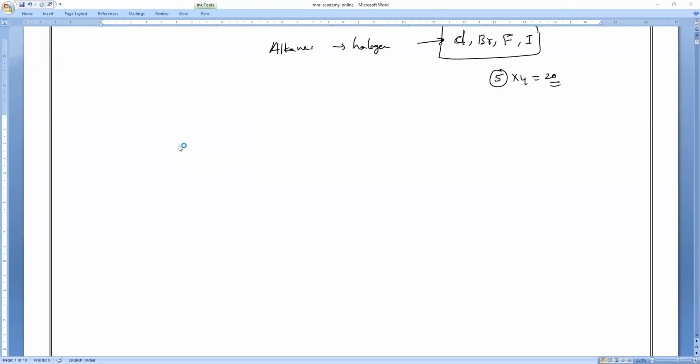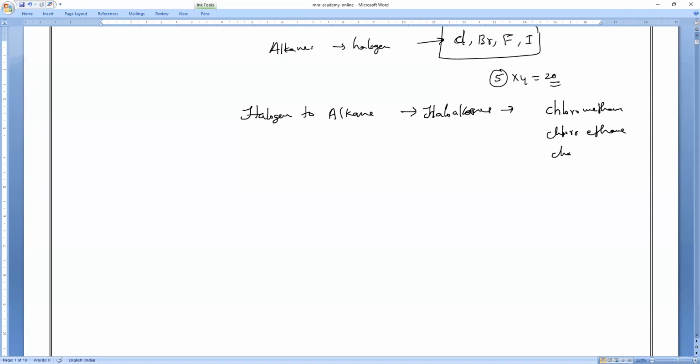Of course, for haloalkanes the prefix will come. Whenever you add a halogen to an alkane, we get haloalkanes, such as chloromethane, chloroethane, chloropropane, and so on.